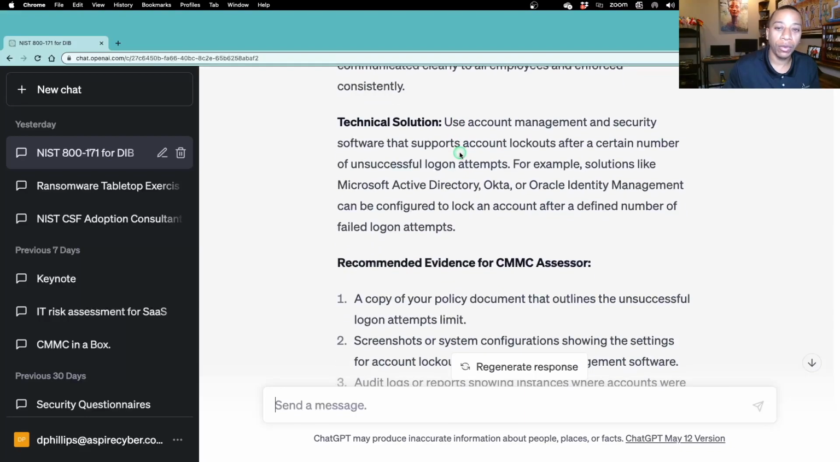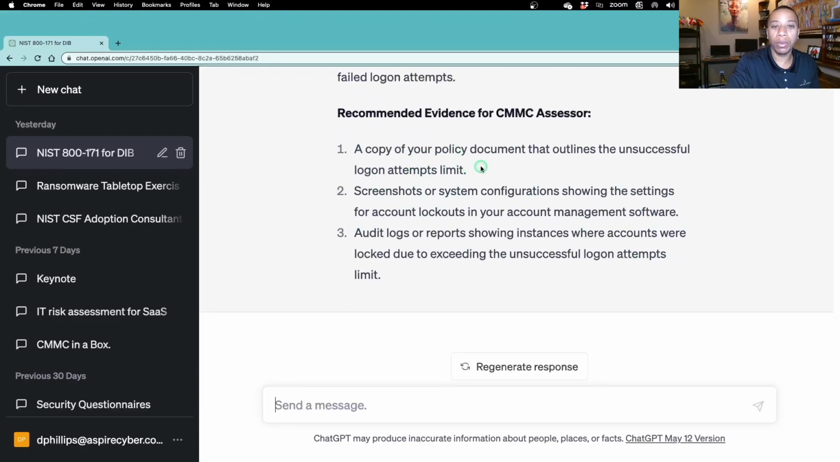Technical solution, if we're using Active Directory, Okta, Oracle, those are going to be our identity and access management solutions where someone has to authenticate first before being permitted to the system. Then we got our policy, we have our system configuration showing the settings for account lockout in your account management software. For example, in Active Directory, you can show what the settings are, or in your access control policy, you can have the configuration settings for password and lockout outlined. It could be, for example, an artifact that you can produce for evidence during your CMMC level 2 assessment.